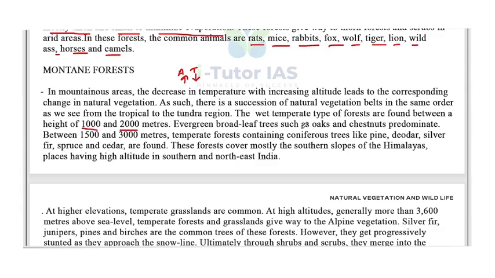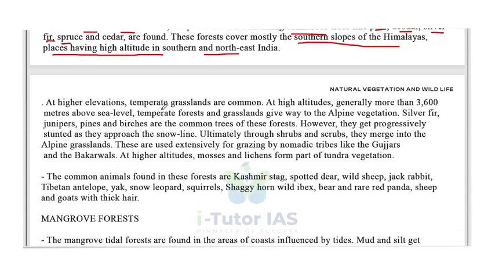Evergreen broadleaf trees such as oaks and chestnut predominate. Between 1500 and 3000 meters, temperate forests containing coniferous trees like pine, deodar, silver fir, spruce and cedar are found. The forest covers mainly the southern slopes of Himalayas, and places having high altitude in southern and northeast India. Okay, so these are the mountain forests. Now, at higher elevation, temperate grasslands are common.